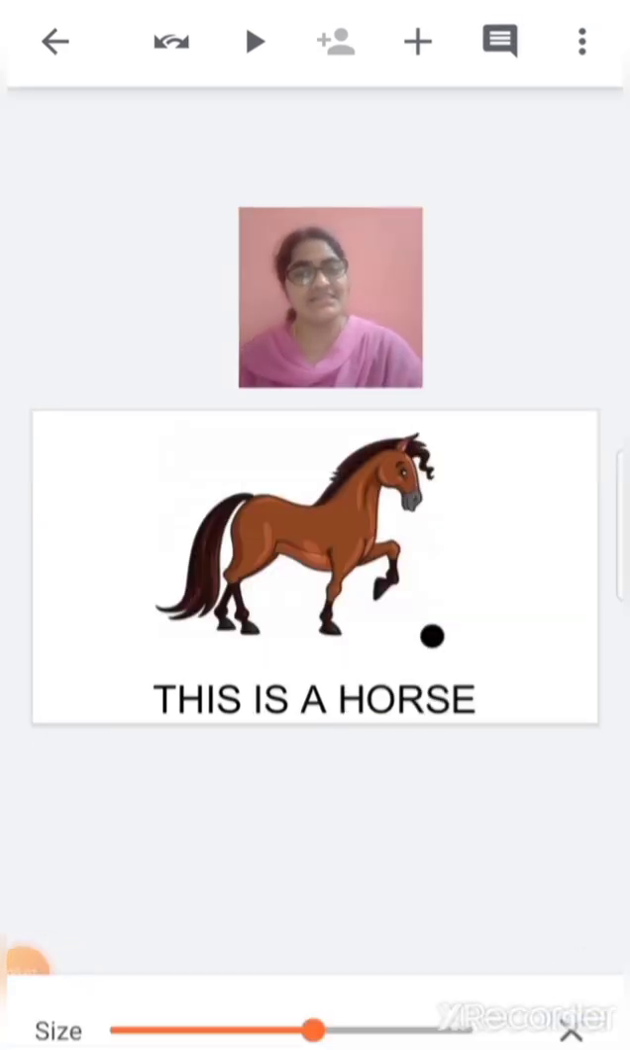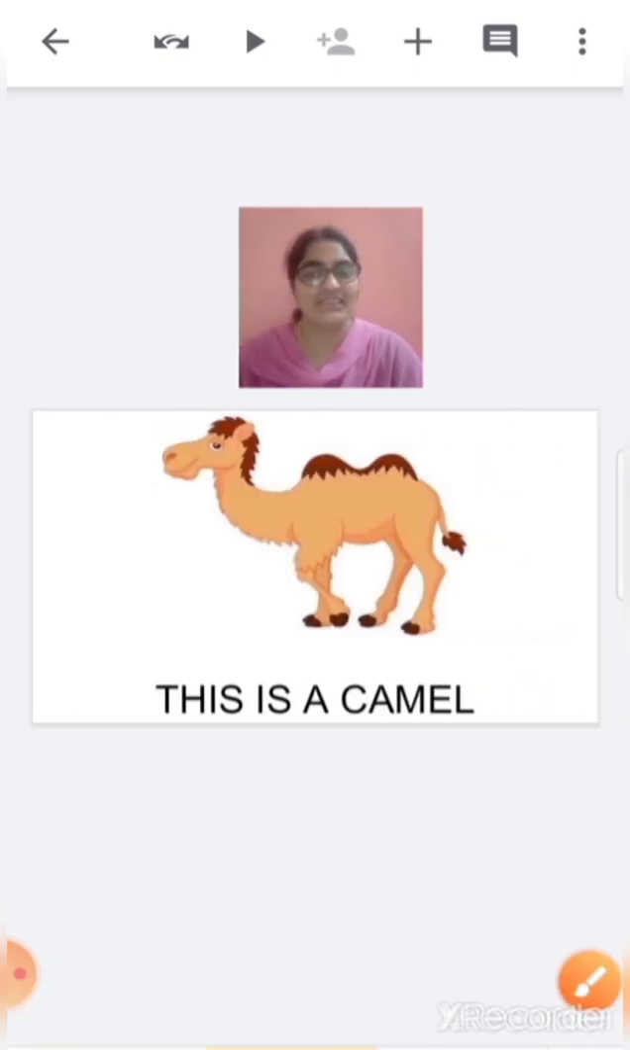Children, this is a horse. Horse runs very fast. It gives us ride and it helps to carry loads. Children, horse eats grass. This is camel. Camel is used for riding and to carry loads. Children, camel is mostly found in deserts and it eats grass.